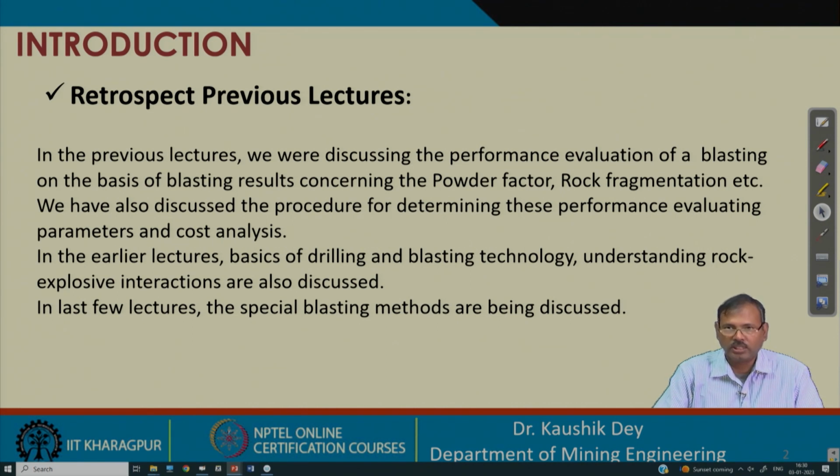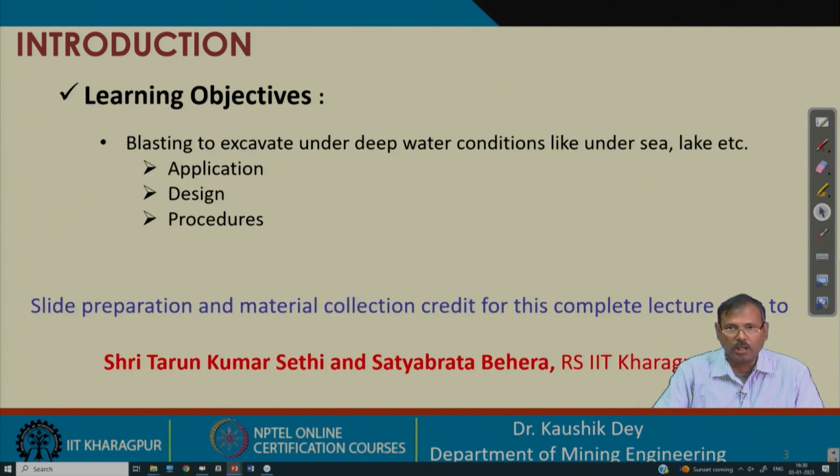After that, we are discussing the special blasting techniques. So far we have covered the ring blasting technique and the HCR blasting technique, and now we are discussing underwater blasting. We have already covered one class on this, in which we discussed some part of underwater blasting, where excavation is carried out under deep water conditions like sea and lakes, etc. And we have discussed the methods of underwater blasting.